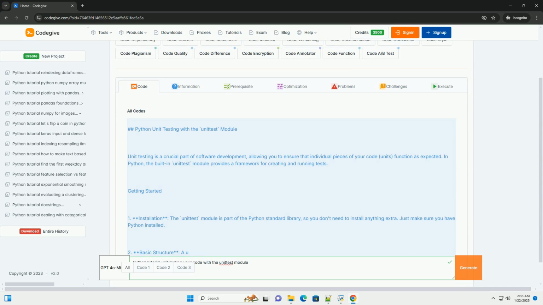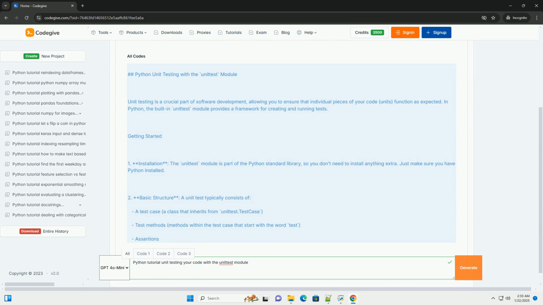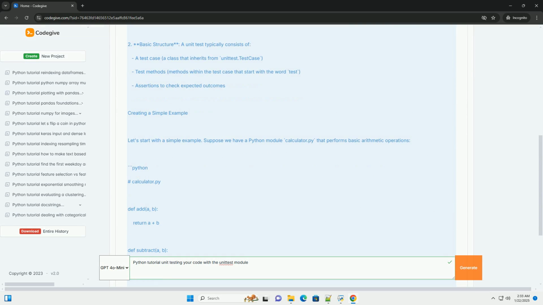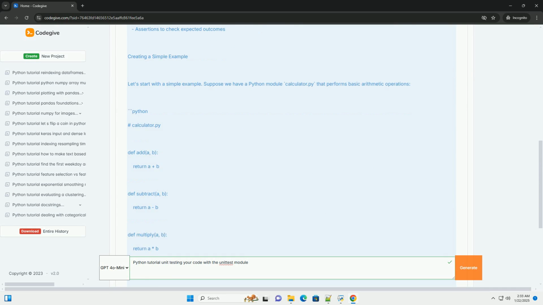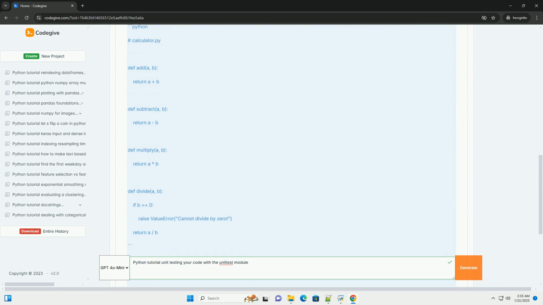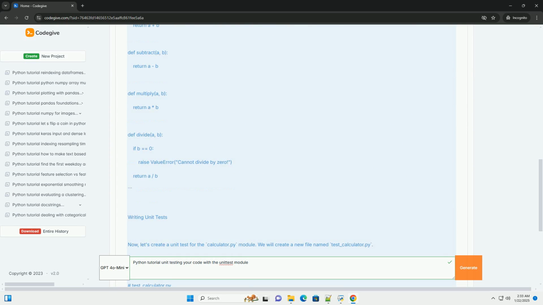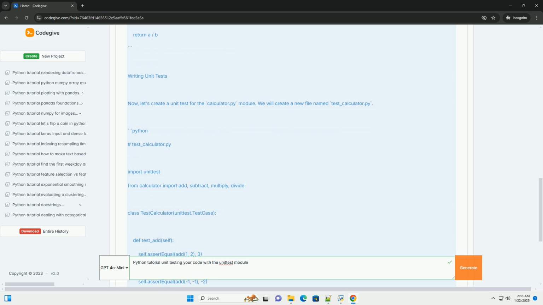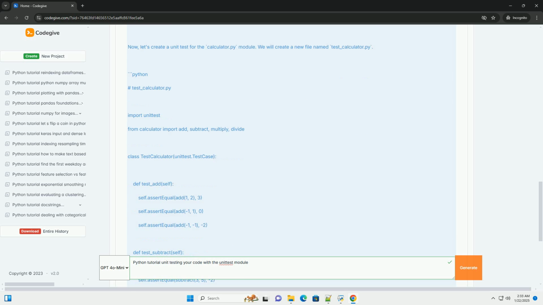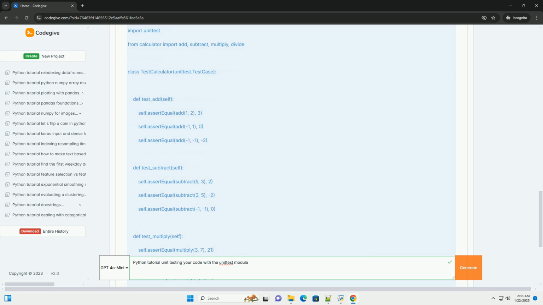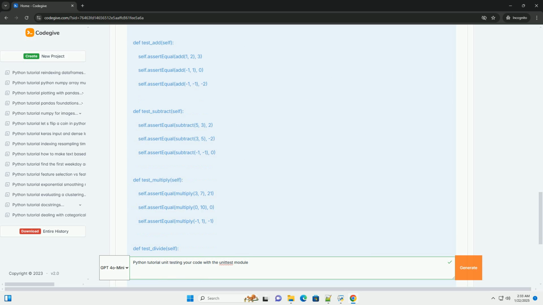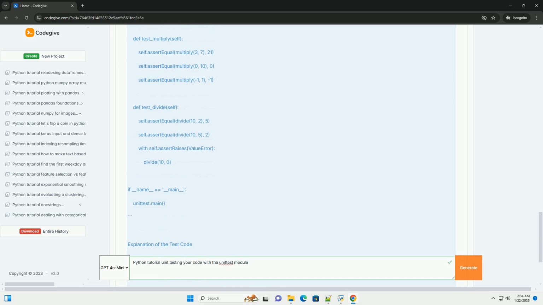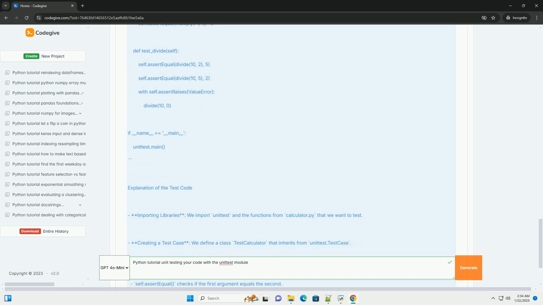Python unit testing with the unittest module. Unit testing is a crucial part of software development, allowing you to ensure that individual pieces of your code, units, function as expected. In Python, the built-in unittest module provides a framework for creating and running tests. Getting started. 1. Installation. The unittest module is part of the Python standard library, so you don't need to install anything extra. Just make sure you have Python installed.